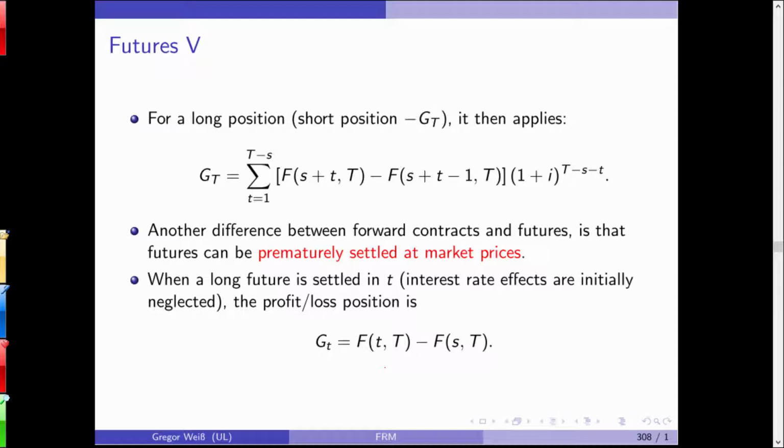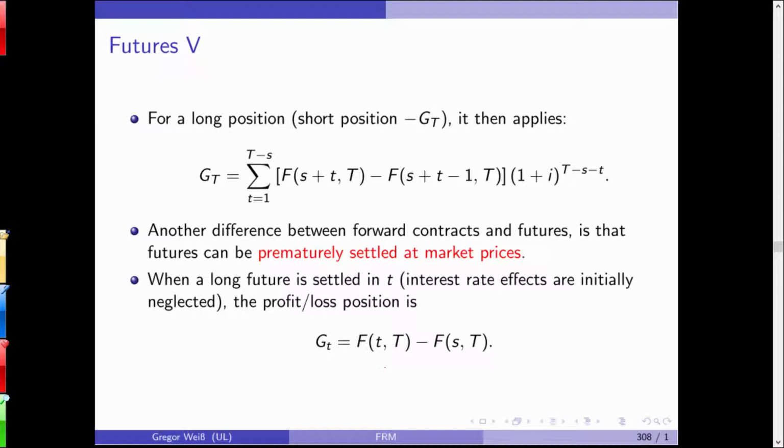And there are some differences between a forward and a future. A future can be settled on every day. You simply go to the exchange and you buy or sell the opposite number of future contracts. You can settle it every day. You can close your position. And of course, those payments on your margin account bear interest. So you have a slight difference due to interest rates.